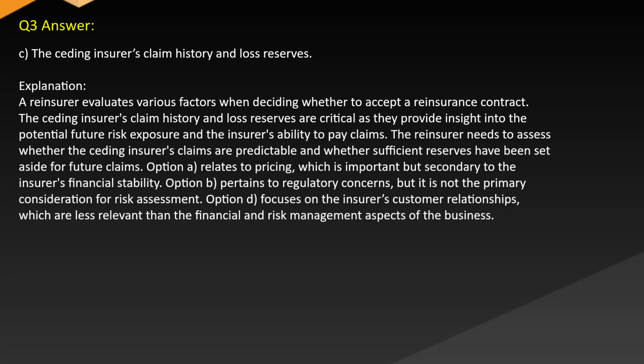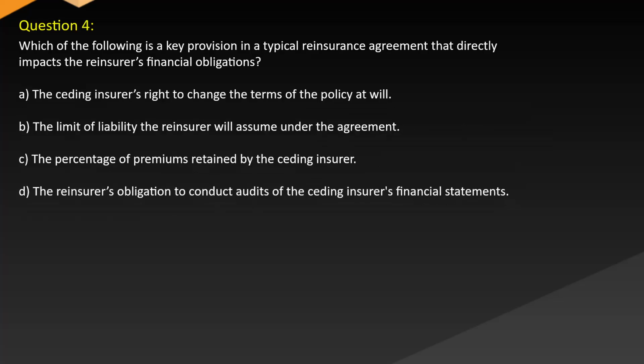Option B pertains to regulatory concerns, but it is not the primary consideration for risk assessment. Option D focuses on the insurer's customer relationships, which are less relevant than the financial and risk management aspects of the business.